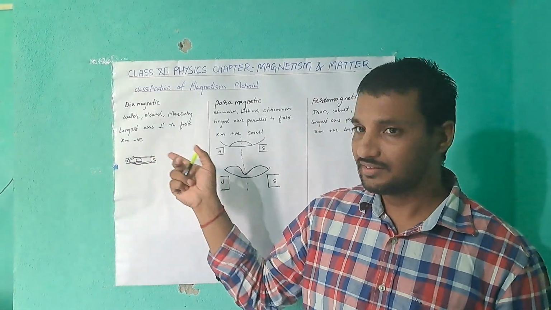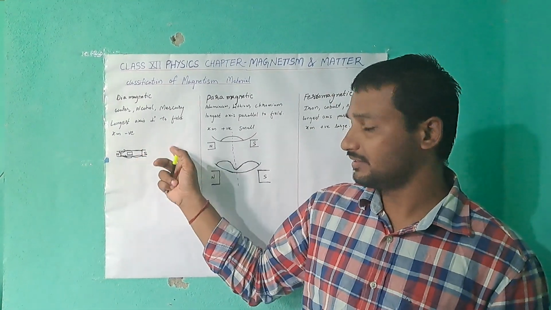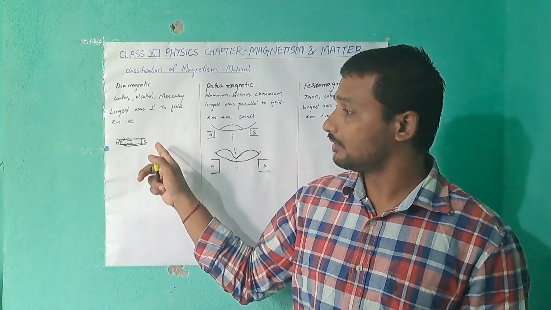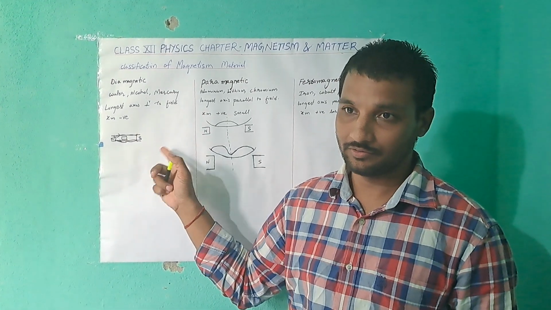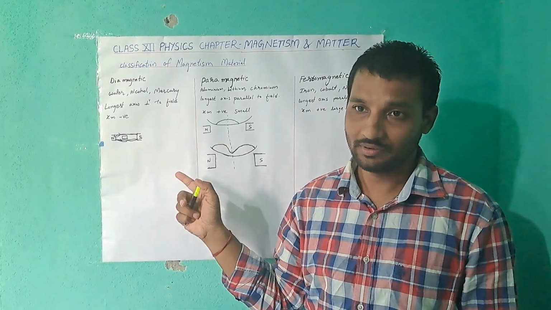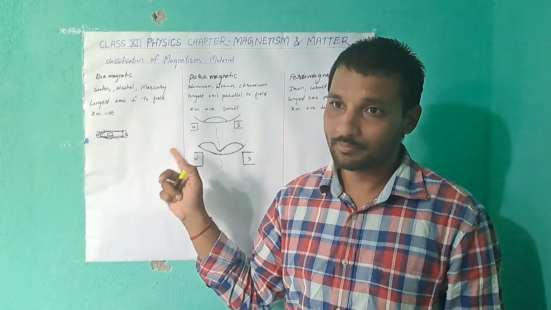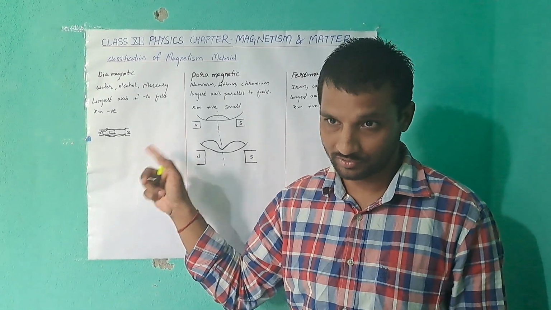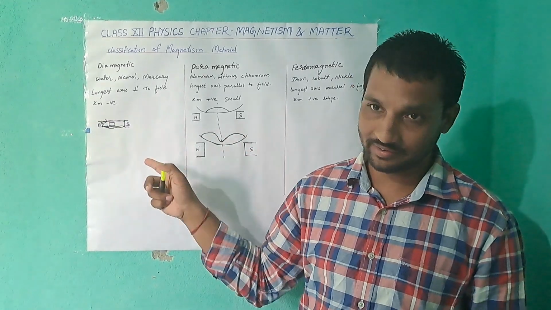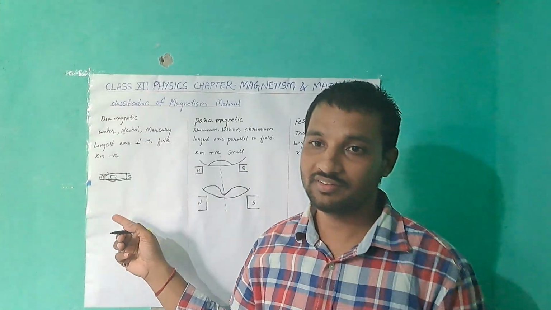If an external magnetic field is applied and any substance is kept in it, what will happen? Two possibilities will happen. What are the two possibilities? Either the lines of force are attracted and pass through it, or the lines of force are not allowed to pass through it. These are the two possibilities.